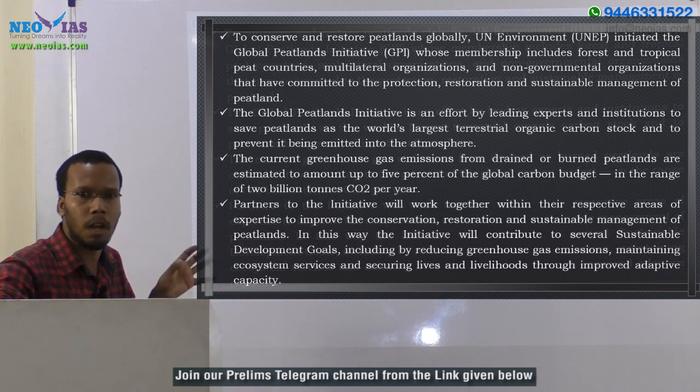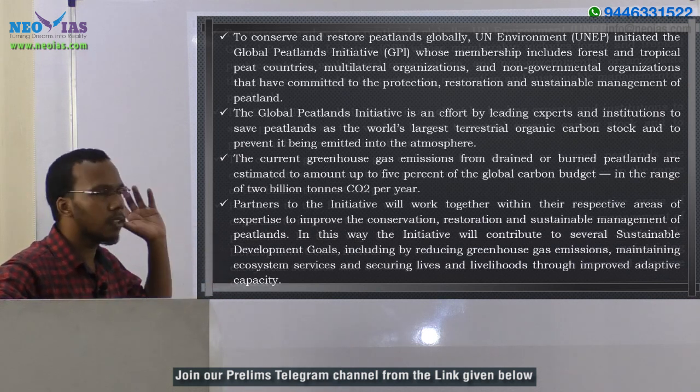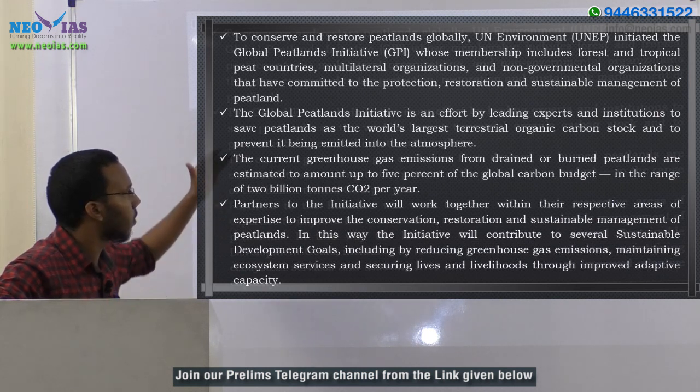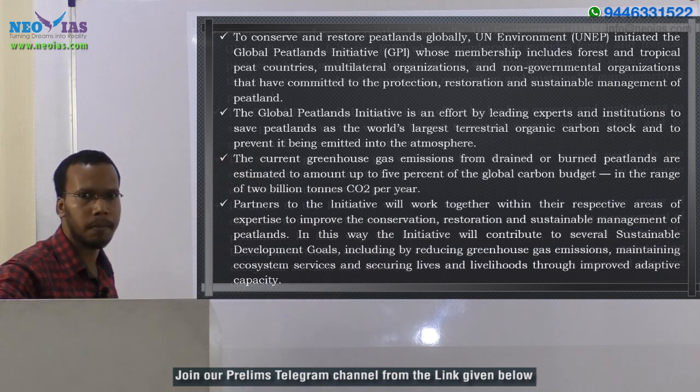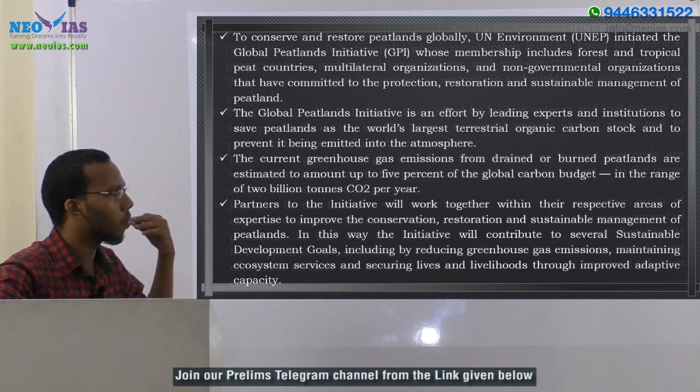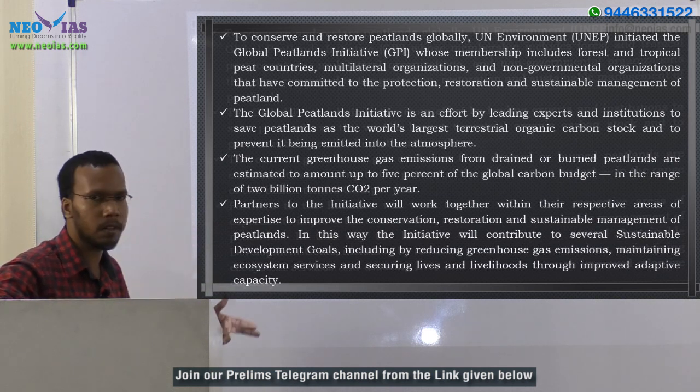So that much carbon is stored in the peatlands. This Global Peatland Initiative tries to prevent the carbon stored in the peatland from being emitted into the atmosphere.